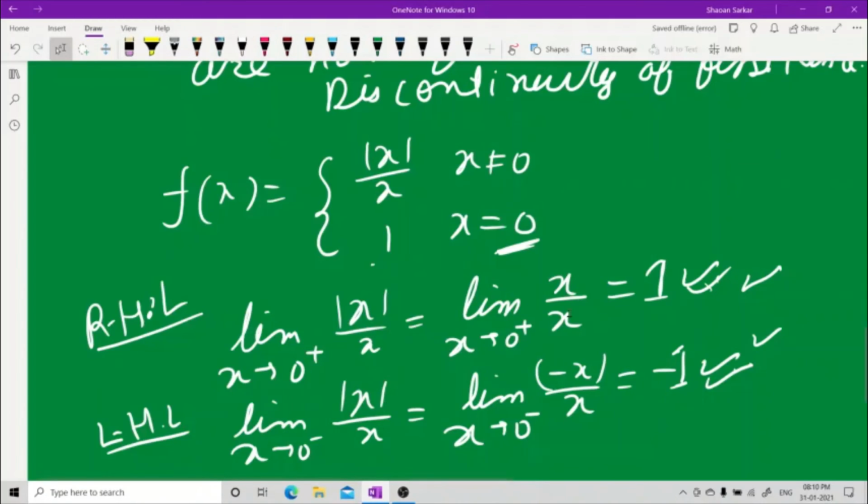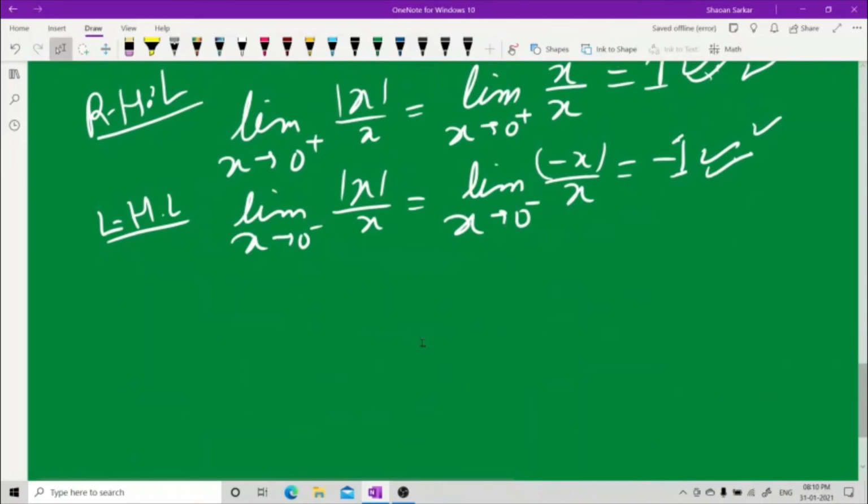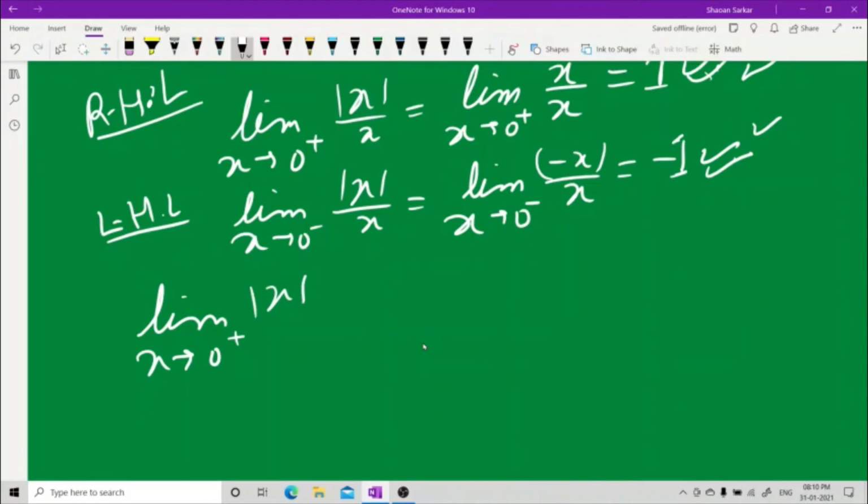Then it is called discontinuity of the first kind. Limit x tending to 0 plus of mod x upon x is not equal to limit x tending to 0 minus of mod x upon x, but they are both existing. Therefore, this is called discontinuity of the first kind.